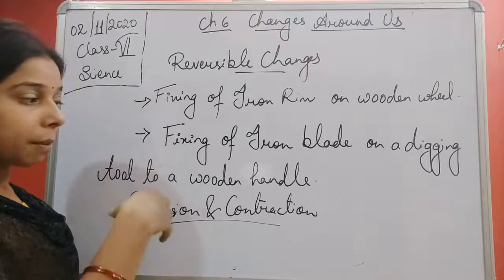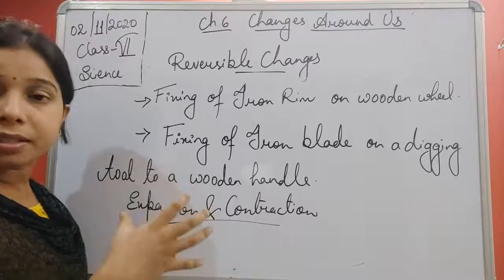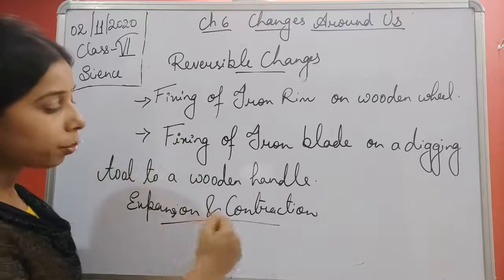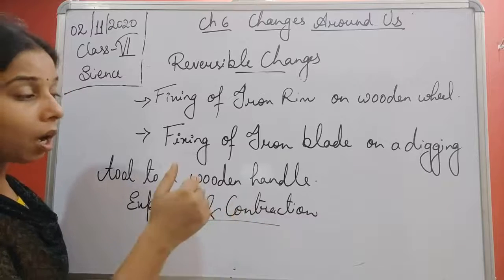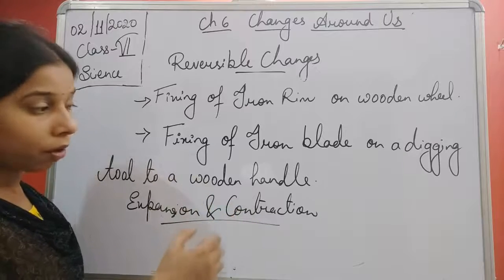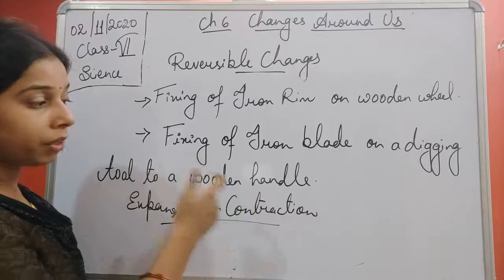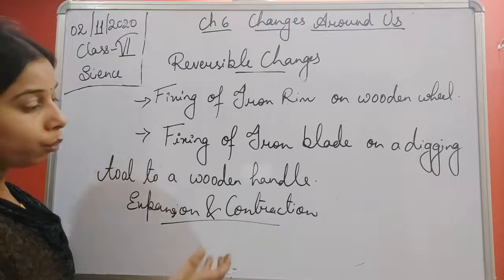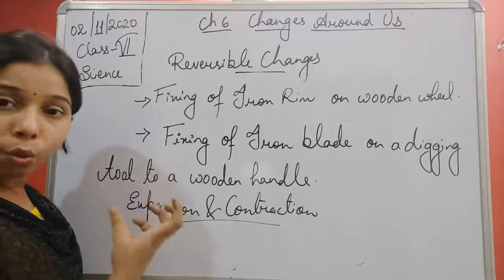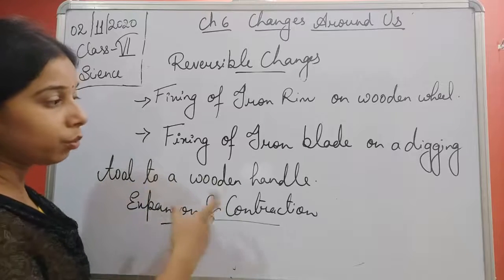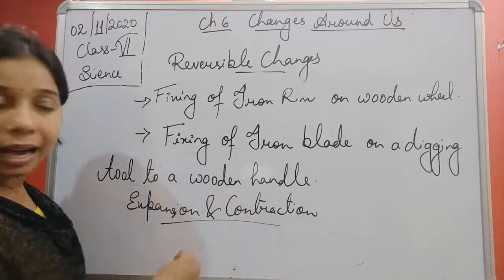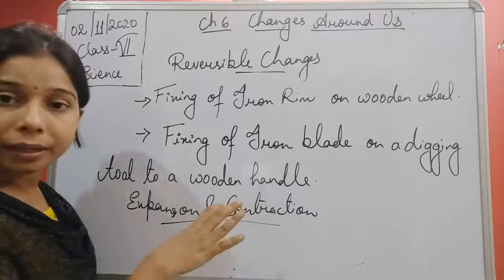When you supply heat, expansion of the ring occurs, and after putting the wooden handle inside the ring, you put water over it again, due to which the temperature lowers, and finally this iron ring will firmly attach with the wooden handle.